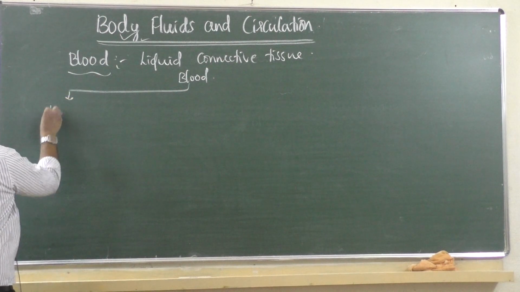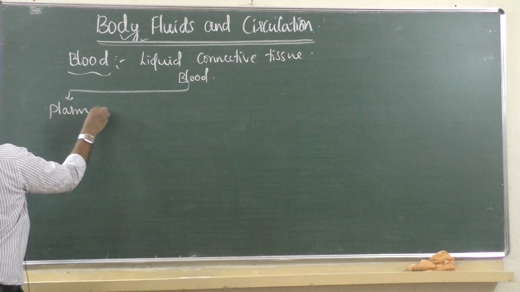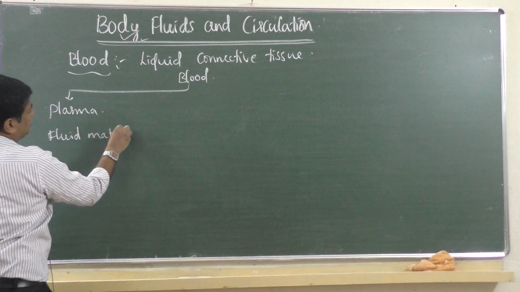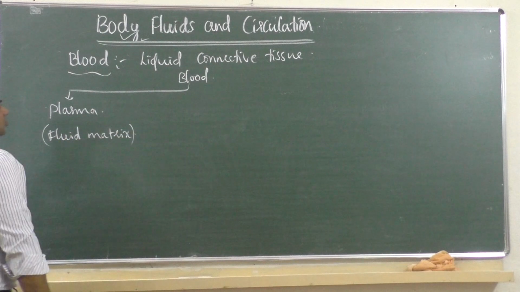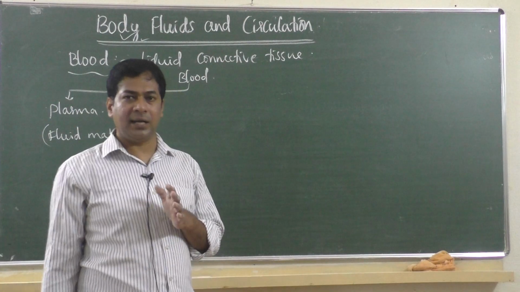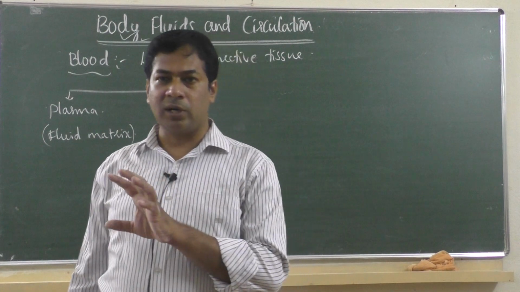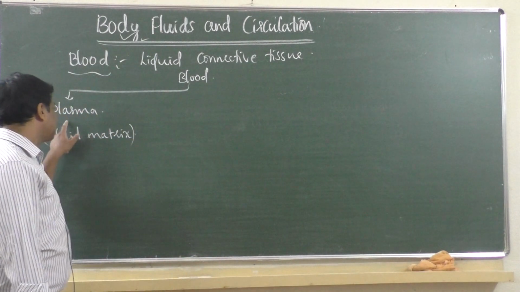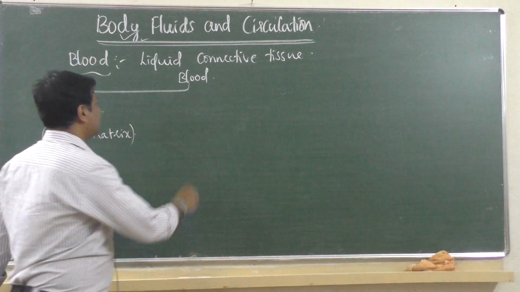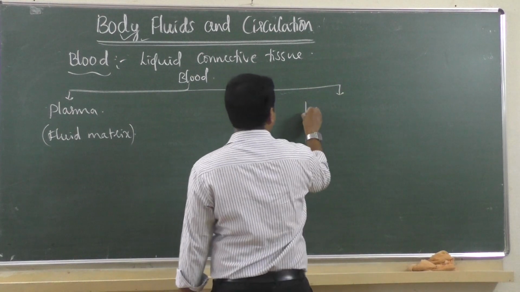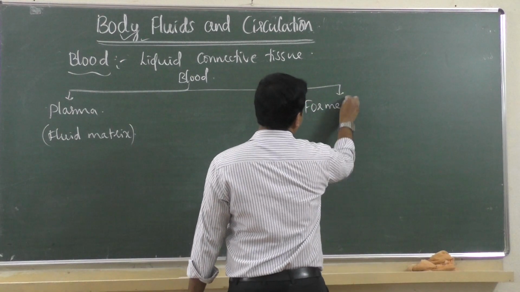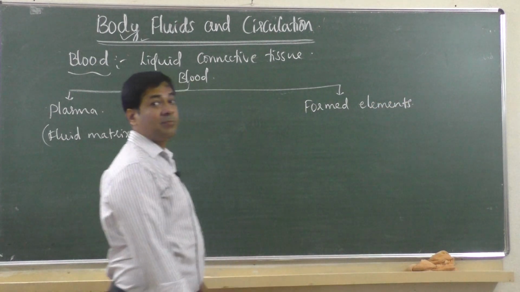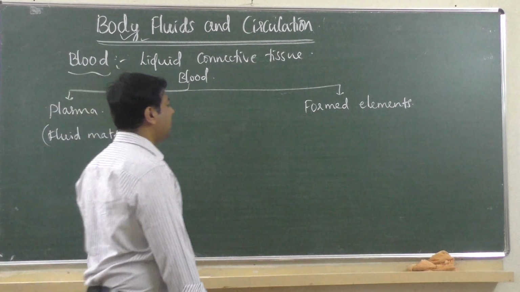It is called plasma, which is a fluid matrix. Fluid matrix means liquid part. So you can categorize blood into two parts. One is the liquid part, the other one is the solid part. The liquid part is called plasma, that is the fluid matrix. Then the other part is the solid part. They are called formed elements.